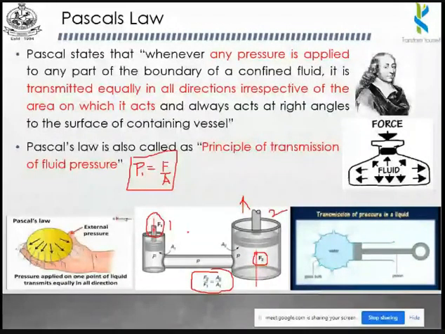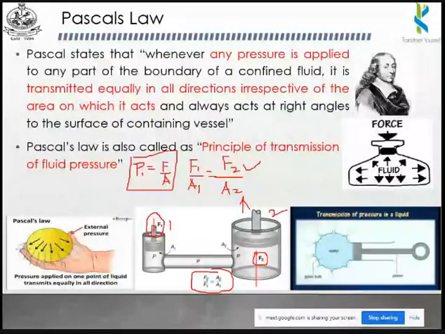That means F1 divided by A1 is equal to F2 divided by A2. In our problems, they will provide three values: F1, A1 and A2. You have to find the value of F2. We are going to see an application oriented problem on this topic.